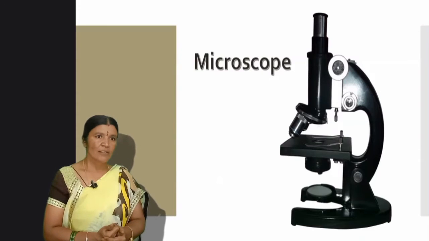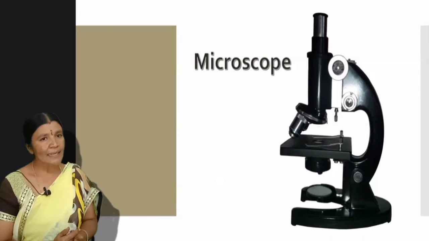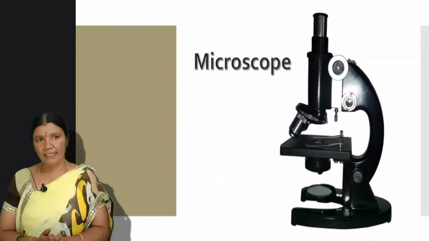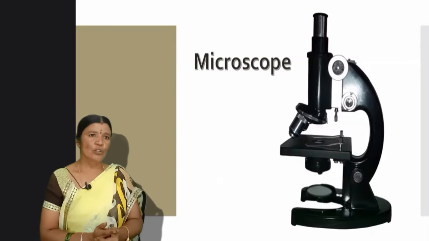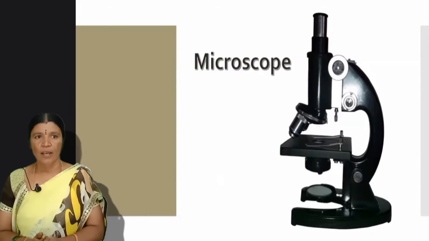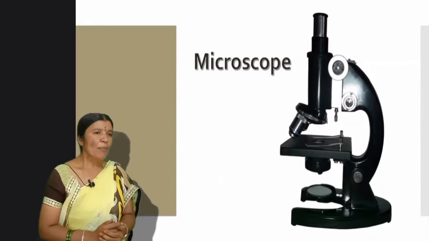Now moving on to these microorganisms, we find different types of microorganisms. First one is bacteria, second is fungi, third is protozoan, fourth is algae, and lastly it is virus. Now we'll discuss about one by one.